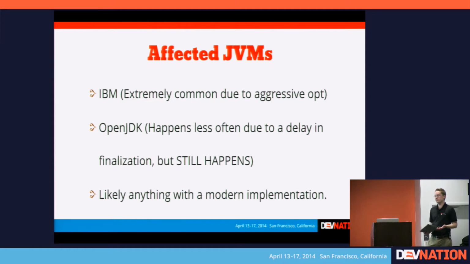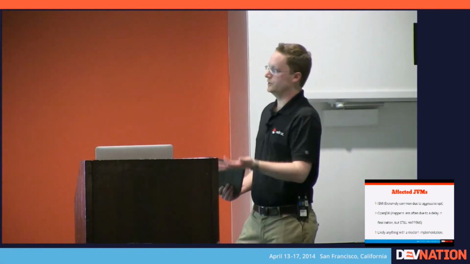It's extremely common on the IBM JDK. On OpenJDK, it's not as common. It can happen once a method has been selected to be compiled into native code, which on the server compiler with C2 takes 10,000 invocations. So before 10,000 invocations happens, the code is not even compiled, it's just interpreted. And then after that happens, it has to pick a high level of optimization path, which may or may not happen. So that can vary based off of what the code is and other factors and how it's being used.